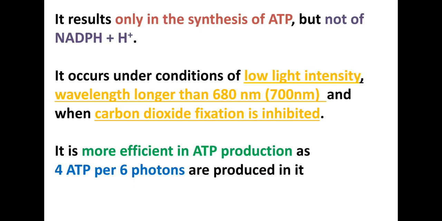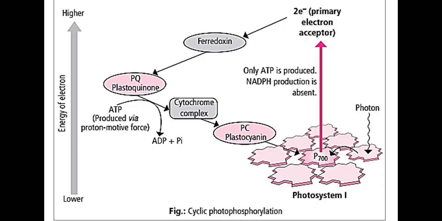Let us observe the diagrammatic representation. Carefully observe. When the light falls onto PS1, the accessory pigments absorb the light, but only 700 nanometers is donated to the reaction center chlorophyll A. Now from chlorophyll A, the electron is excited to a higher energy state.